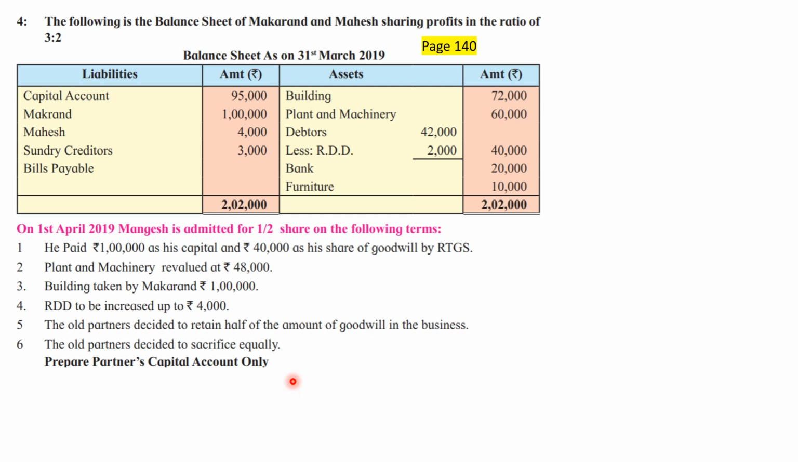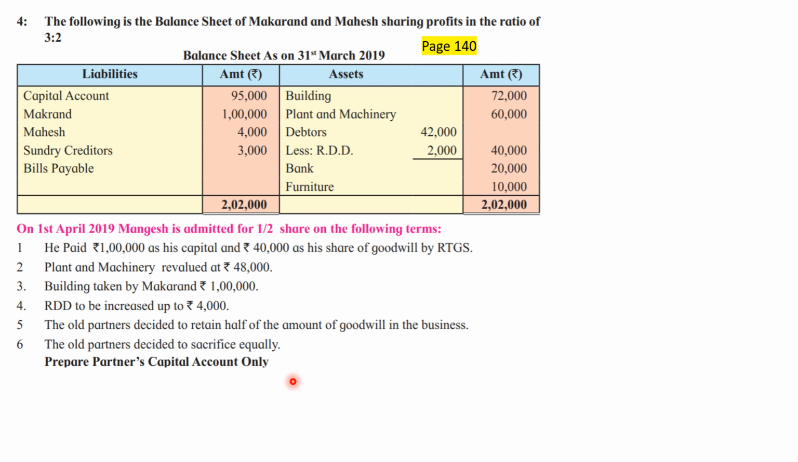Then I think Makarand is taking over the building. The entry for the building taken over by Makarand will be considered. Then half of the goodwill is withdrawn. So Makarand and Mahesh capital account will be affected by the same. But one more entry is required. That is finding out the profit or loss on revaluation. And profit or loss on revaluation can be calculated by us only when we are preparing the revaluation account.